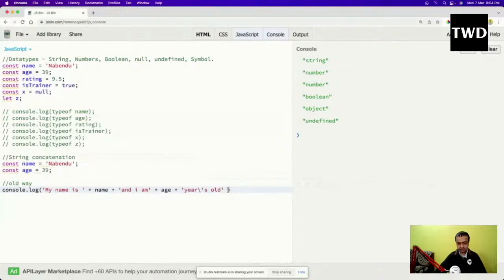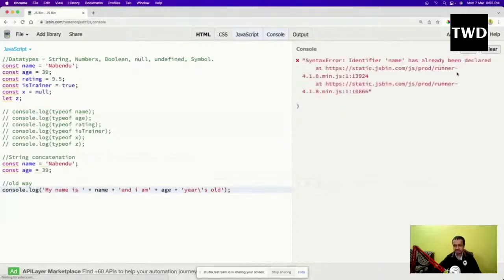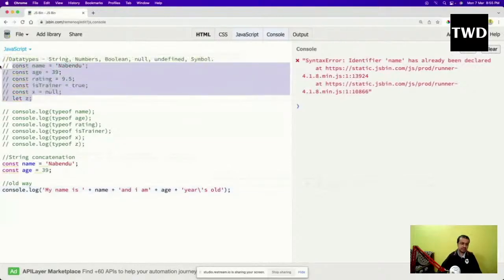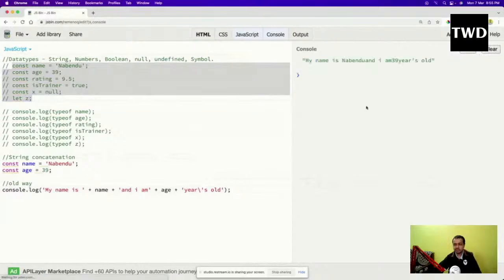Okay, so this is like this. I will go, and this is how we show variables inside a string. This all is a string, and this is a variable. Okay, so clear it and run it. It is showing the name is already defined. Okay, no problem, I will comment it out, and see, it will show my name is Nabindu. And the first issue we have already seen: this is, and I am Nathan is all.